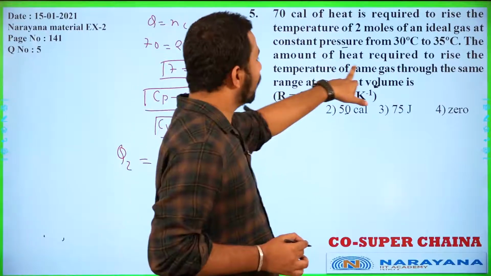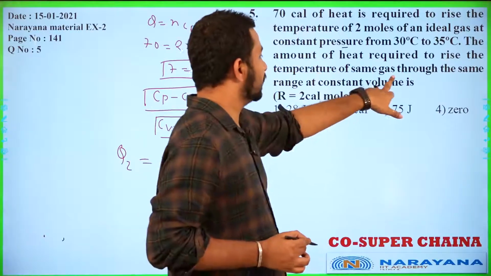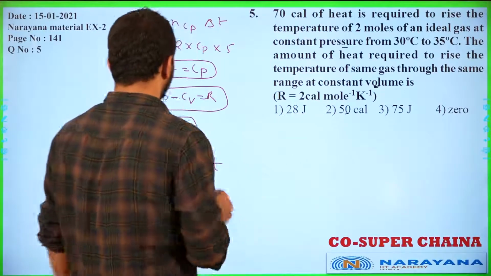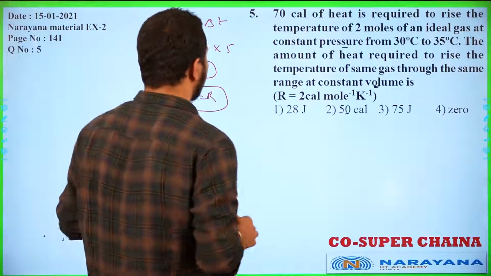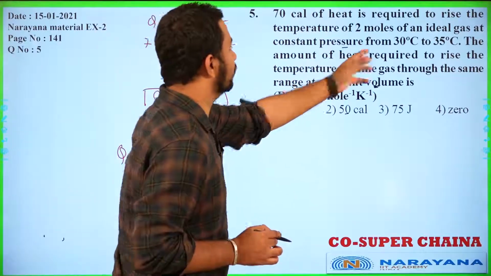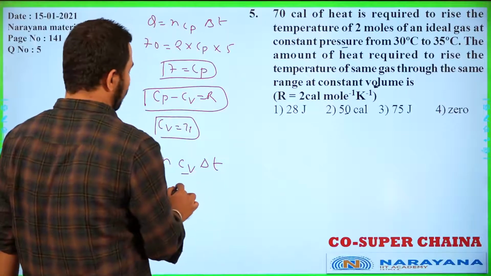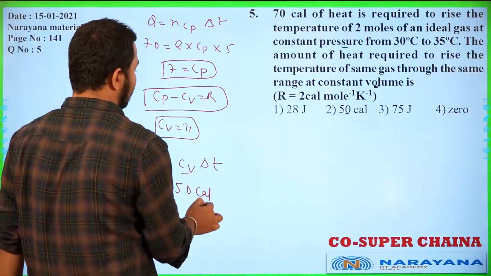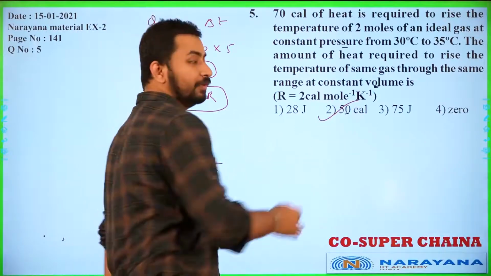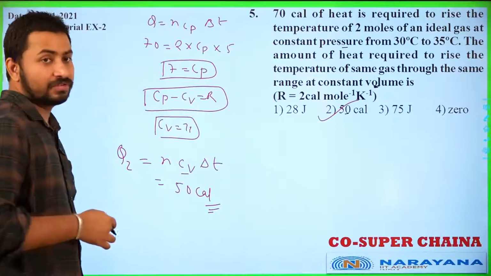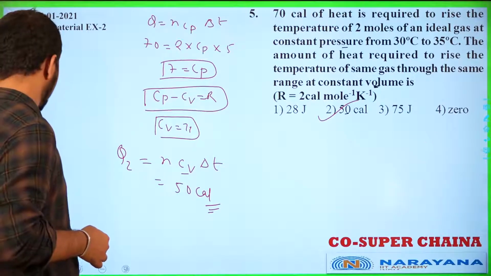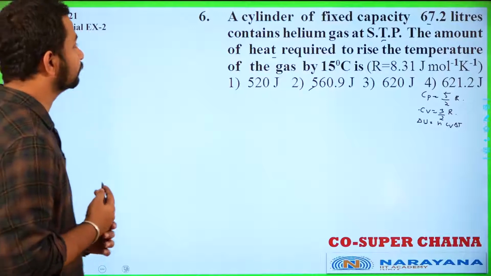Here in the question, the amount of heat required to raise the temperature of the same gas through the same range. So same range, everything is given the same. So we can substitute the n value as the same. n is 2, Cv, and delta T is also given the same. So we'll substitute all the values, and we'll get the answer as 50 calorie. And that will be the answer of this question. So 50 calorie is the answer of this question, student. Right? So this is how you have to proceed. Let's move to the next one.